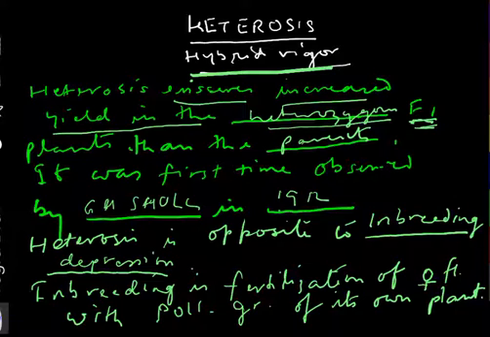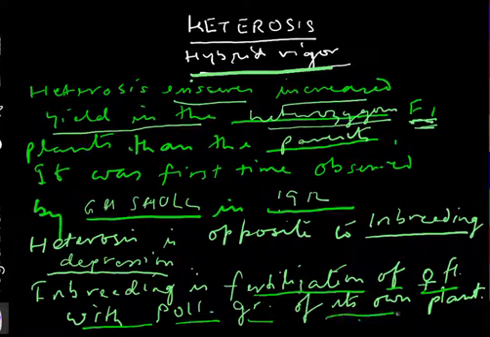Inbreeding is functionally a fertilization of a female flower with the pollen grain of the same plant. So heterosis is just opposite to inbreeding depression.